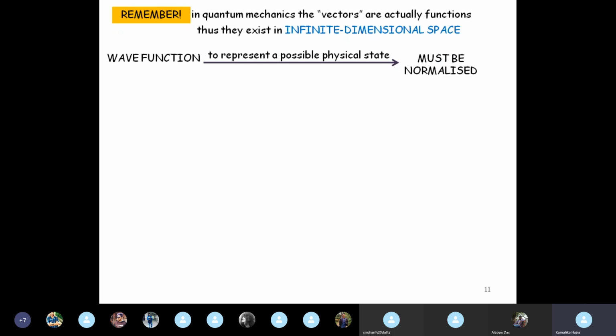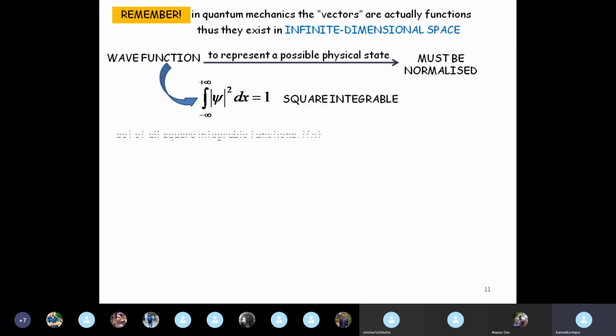So we are not dealing with all kinds of functions. We are dealing with only those functions which are normalizable, because only then can we make it represent a particular physical state. All right. So this is the relation it must follow. It must be a normalized function, and we call this a square integrable function.